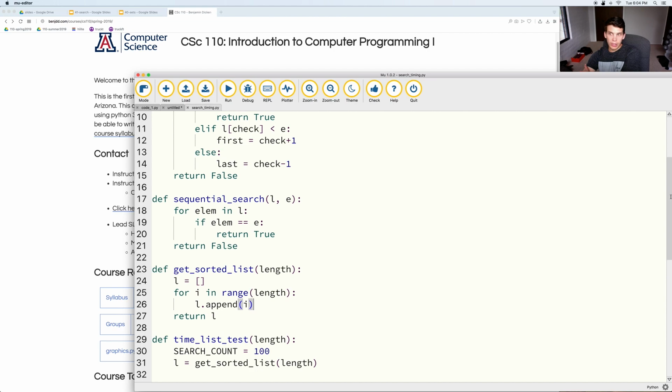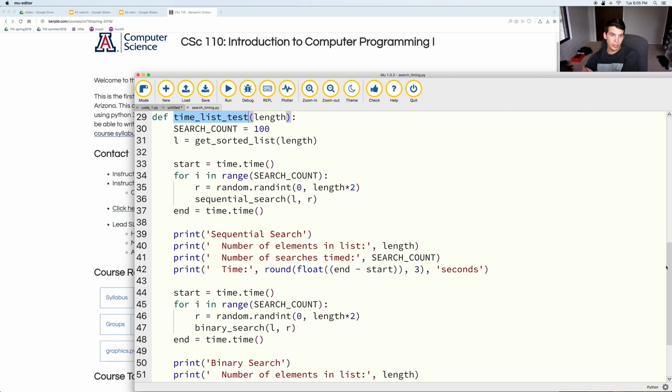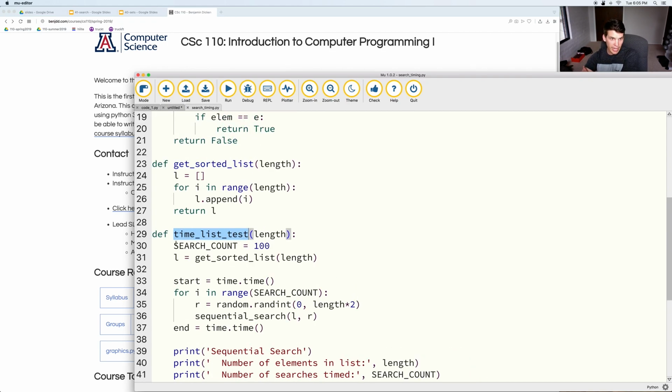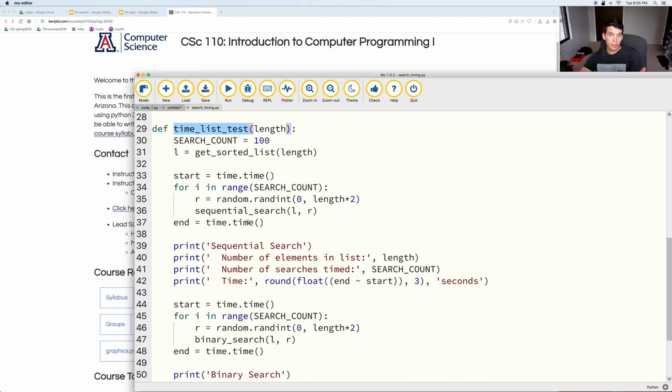What other functions are there? There's this other function here, time list test, and get sorted list gets called from that function. Time list test is going to do a test for those two searches. Given this list L, it's going to do a bunch of searches for random numbers that are in some cases in the list, in some cases not, via sequential search.